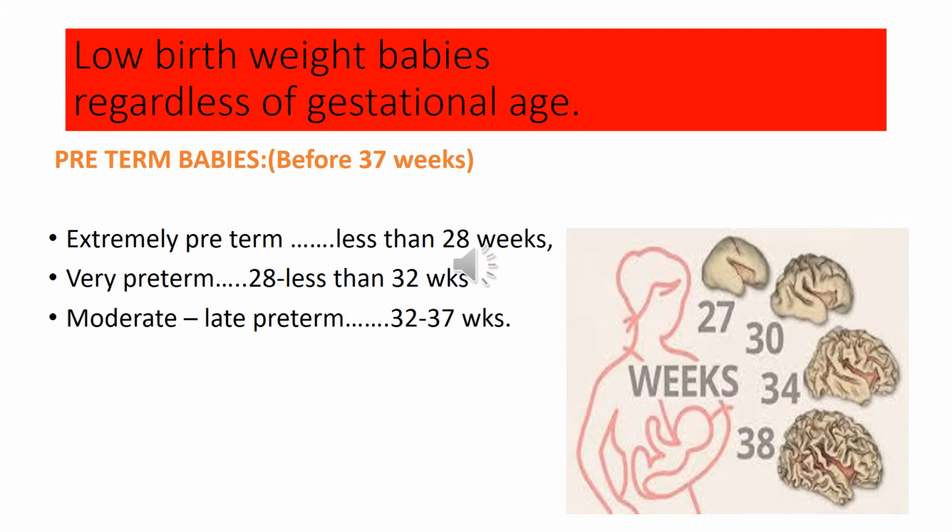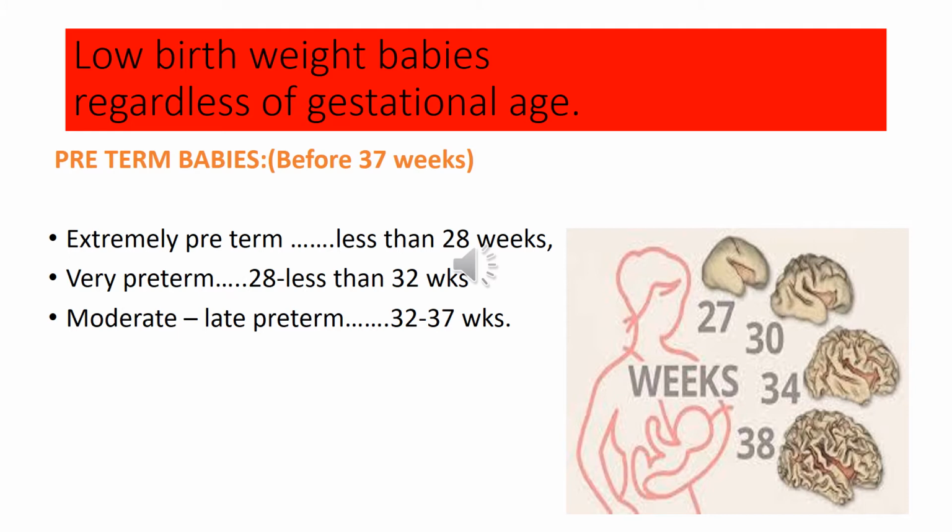A low birth weight infant is any infant with a birth weight of less than 2.5 kg, regardless of its gestational age. It includes two types of infants. Number one are the preterm babies, and number two are the small for date babies. The preterm is defined as a baby who is born alive before 37 weeks of gestation are completed, and they are further subdivided into three subcategories based on their gestational age.